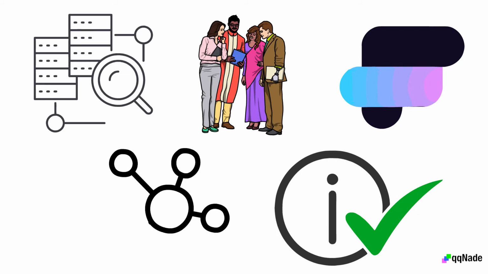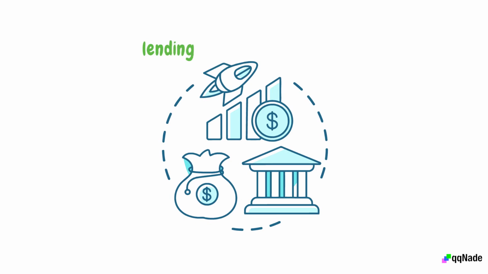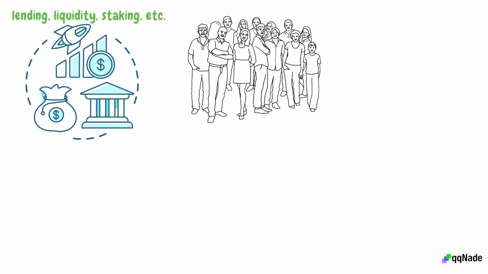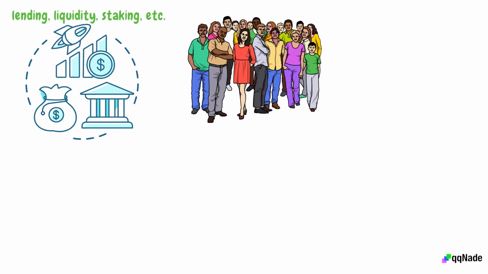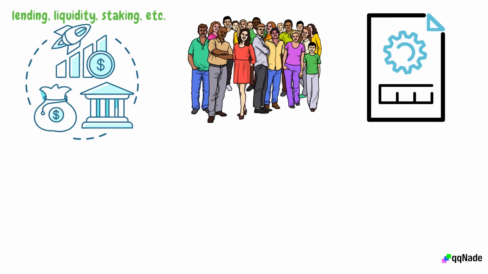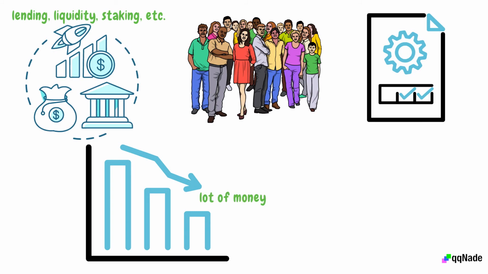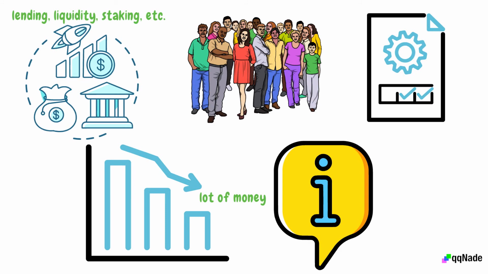This is especially useful in decentralized finance. Decentralized finance refers to financial services like lending, liquidity, staking, etc. The advantage of decentralized finance is that people can carry out these services without central authorities. However, the drawback is that they always need accurate information. Otherwise, people and businesses will lose a lot of money due to deals completed on inaccurate information. That's where oracles come in. Oracles supply off-chain data, usually economical, to blockchains.